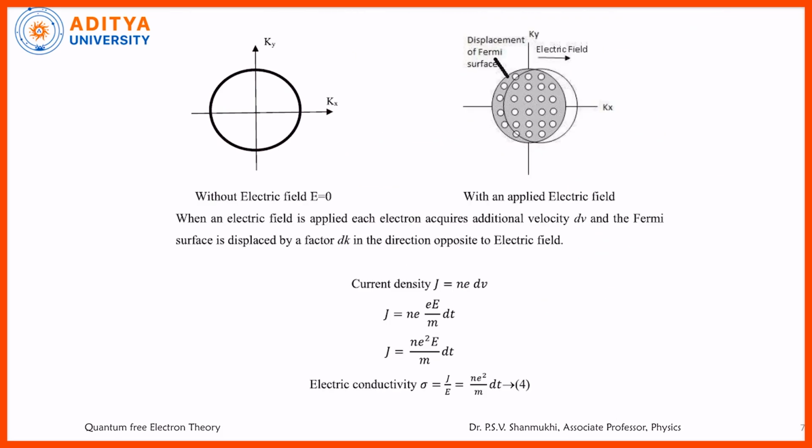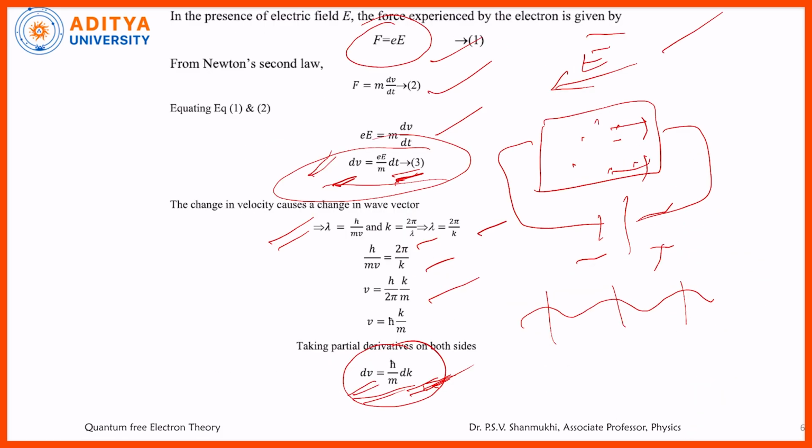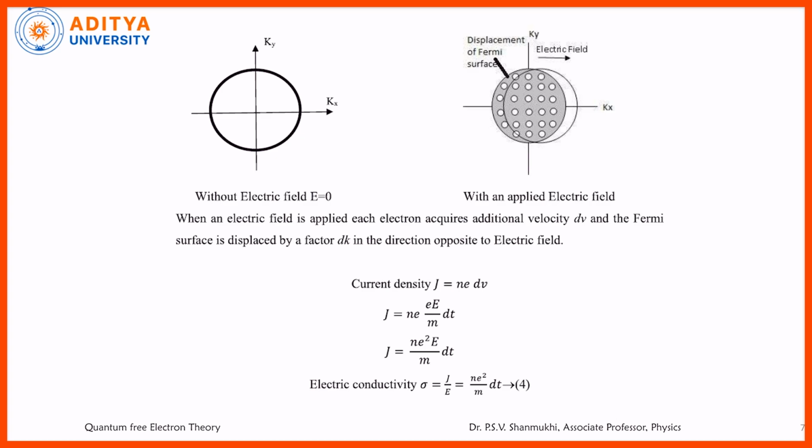Okay, keep it aside. Now you just observe, in case of a 3-dimensional system, this is a sphere. But in case of a 2-dimensional system, the region is represented by a circle, and only two coordinates are required, the kx axis and ky axis, whereas in a 3-dimensional system we take kx, ky, kz.